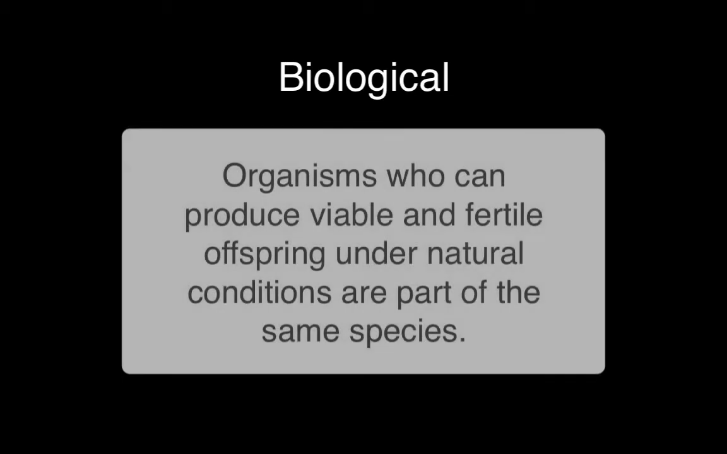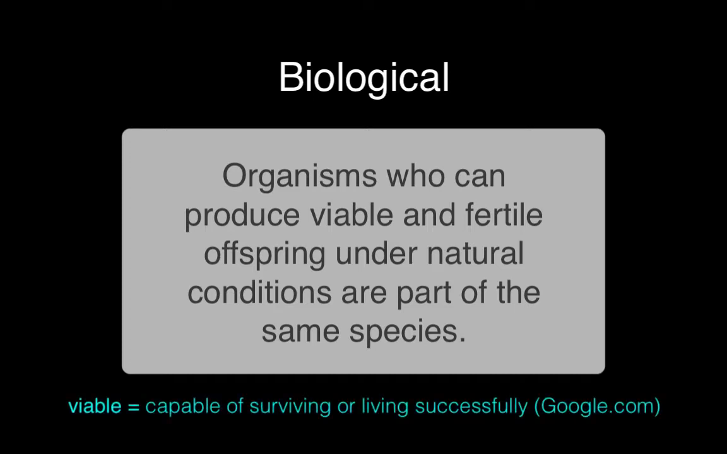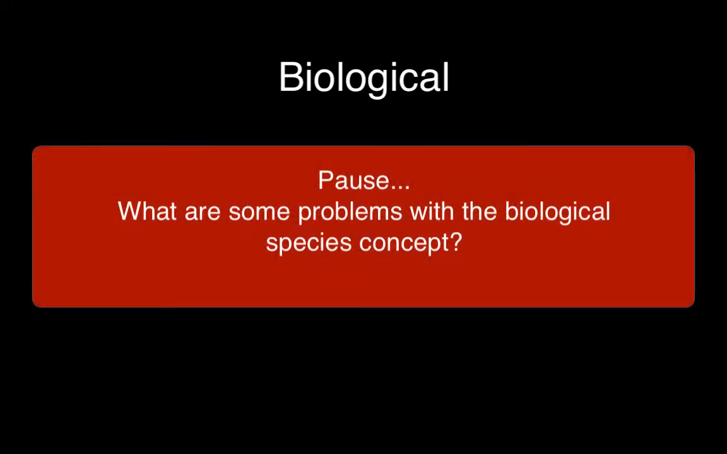The biological species concept is if two individuals can produce fertile, viable offspring together under natural conditions, then they are part of the same species. Now, of course, this doesn't take into consideration that there are always individuals within a group that are infertile and cannot reproduce, but we're talking about the group as a whole. What problems do you see with the biological species concept? Why don't you take some time to think about this, pause the video, unpause when you're ready to discuss.